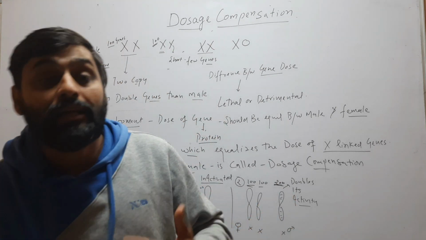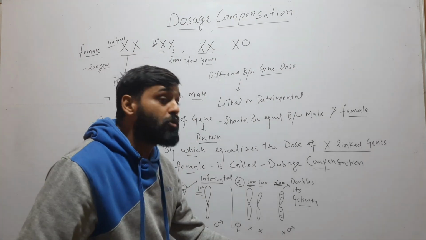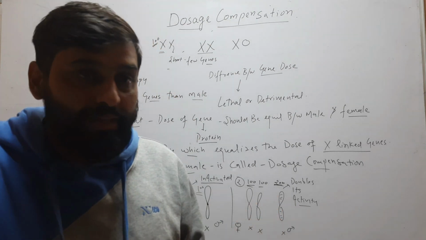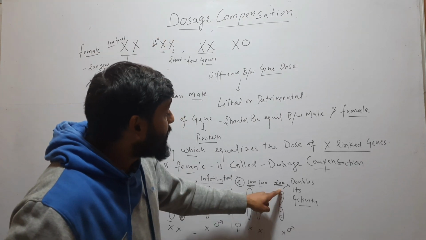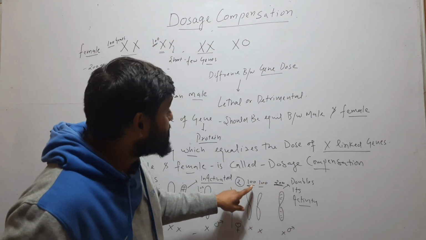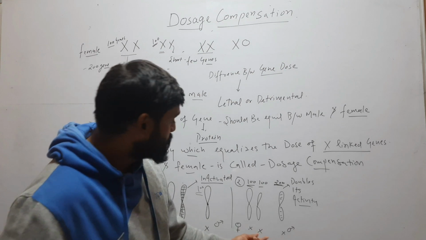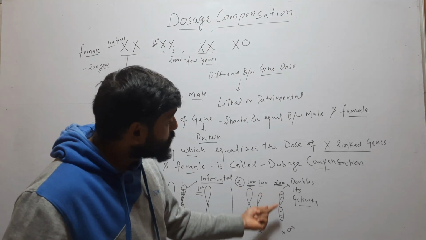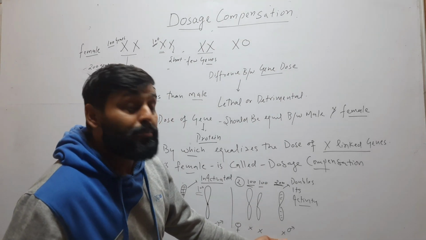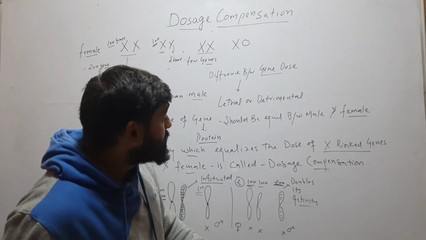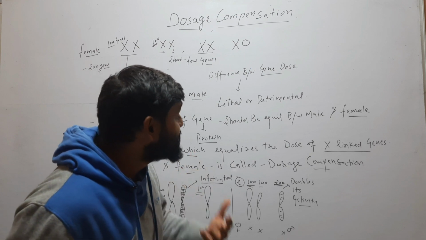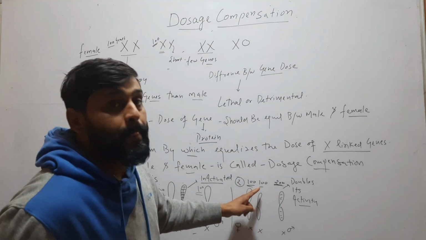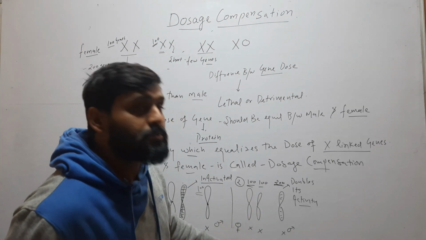So by doubling its activity, the X chromosome of male becomes hyperactive and equalizes the gene product of male and female. So here female is producing 200 proteins, and this single X chromosome in male becomes hyperactive and produces 200 gene product, which is equal to the amount of gene product produced by female.